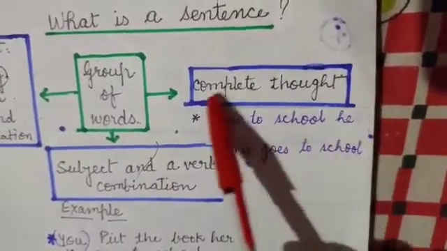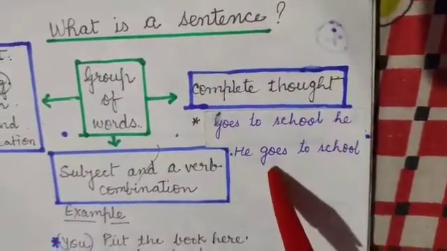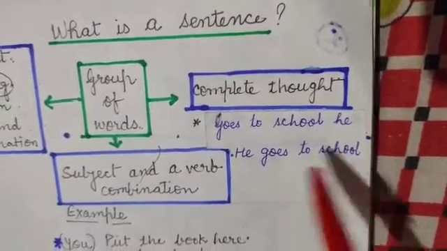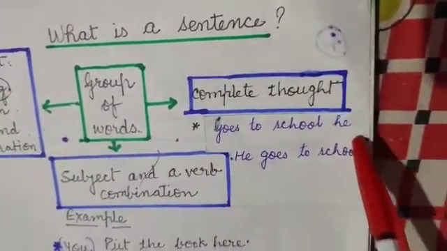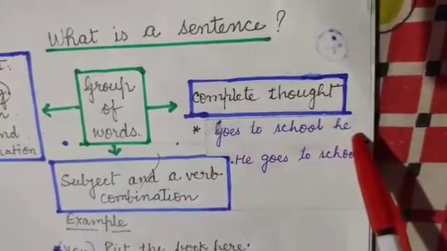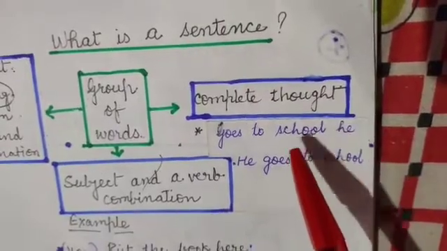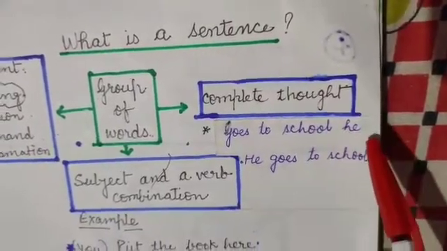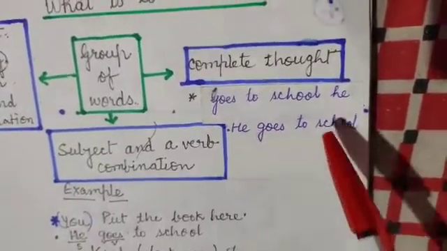If the group of words does not make sense, we cannot say that it is a sentence. Example: "goes to school he." In this, a group of words is there, but we cannot say that it is a sentence because it does not make sense.